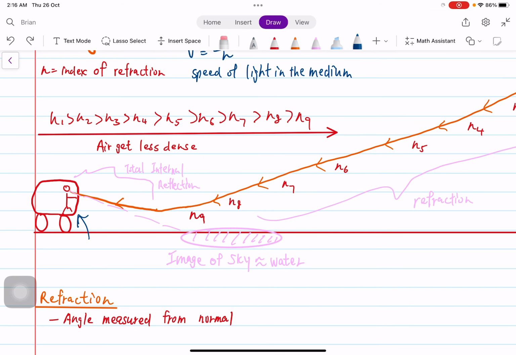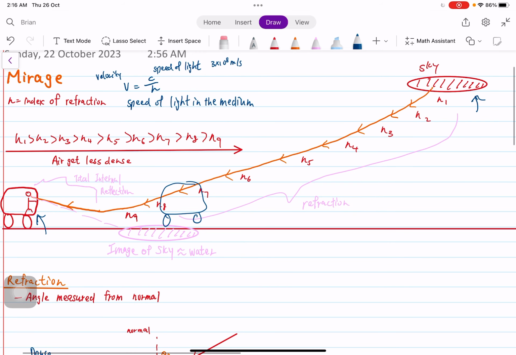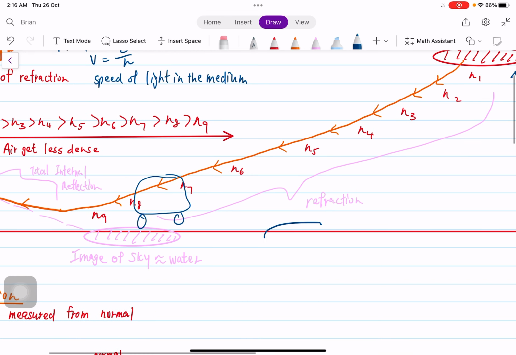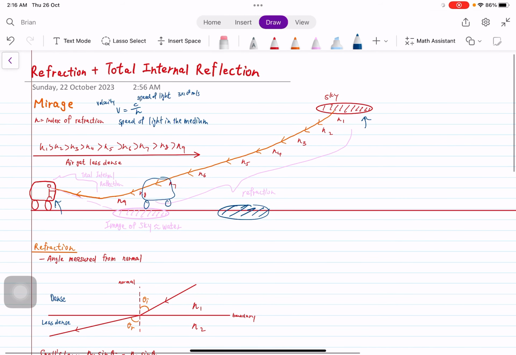And the whole point about mirage is that when I get closer to here, let's say I'm driving to here, a significant distance, I still see the image of sky. So I drive to the distance where I thought the image of sky was, but in fact, this time the image of sky is going to move towards here, because the sky is still at close to infinity. So the mirage is like a fake image, and we're tricked.